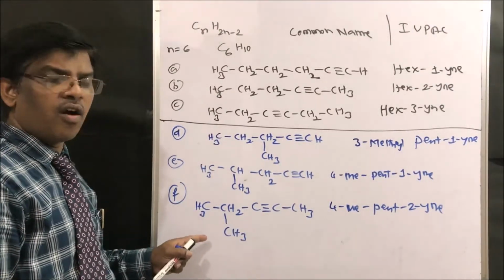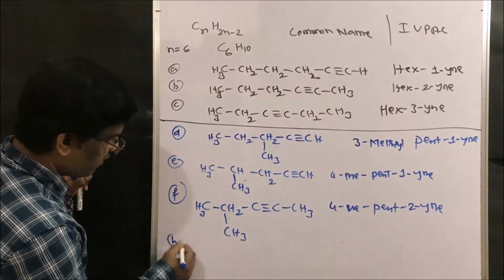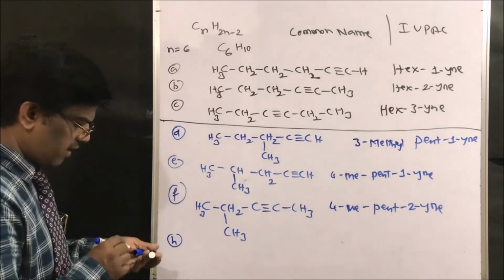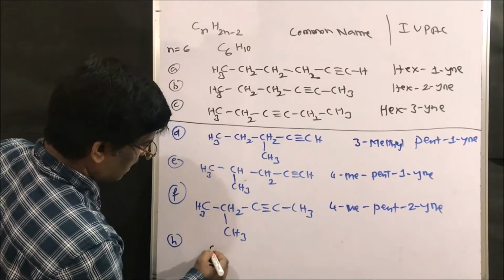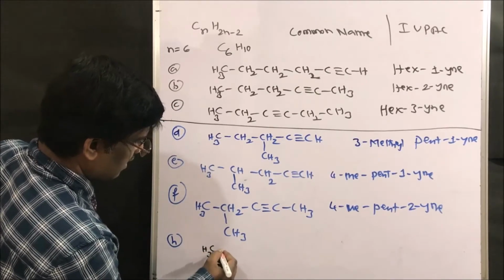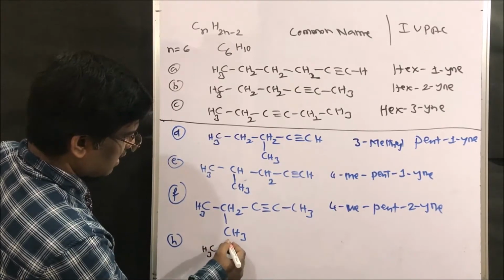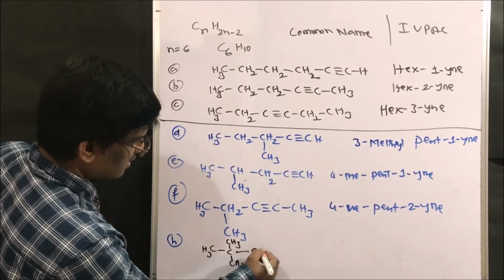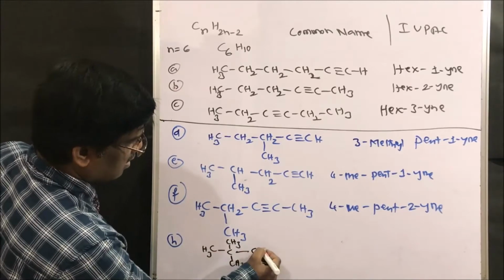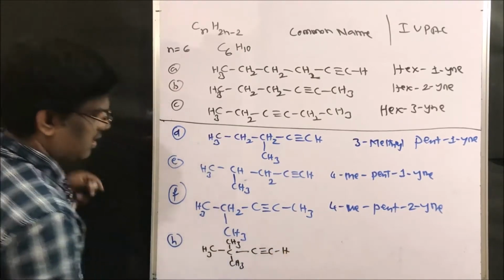So another way, how can I write? Yes, it is possible to write even this structure. So what is the structure? CH3, C, CH3, CH3, C, triple bond CH. Yes friends.